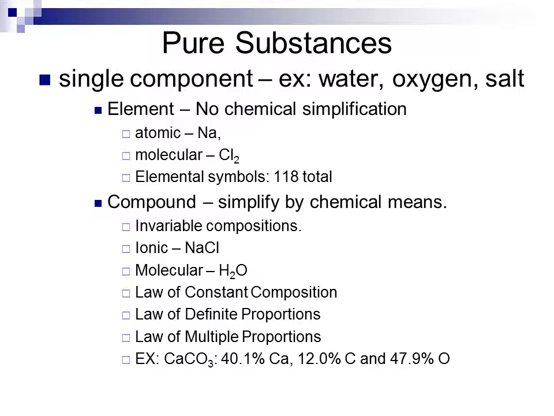If I look at calcium carbonate, CaCO3, that will always consist of 40.1% calcium, 12% carbon, and 47.9% oxygen. A compound loses the properties of its components. It means that for example, sodium chloride loses the properties of sodium and chlorine and gains new properties.